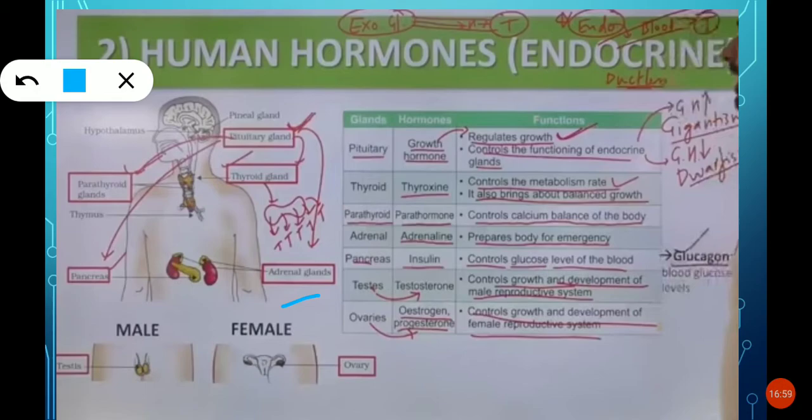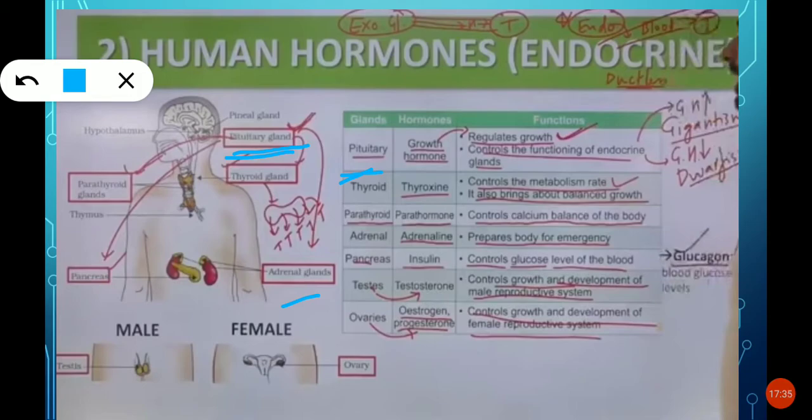Here the pituitary gland is there. This pituitary gland is the master of all the glands present in our body. This is the master boss, because it is very close to our brain. That is the reason the pituitary gland is the master gland of our body, of the endocrine system. So what is the function of the pituitary gland?